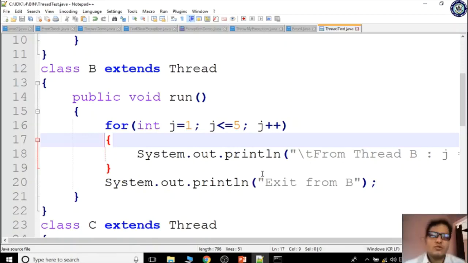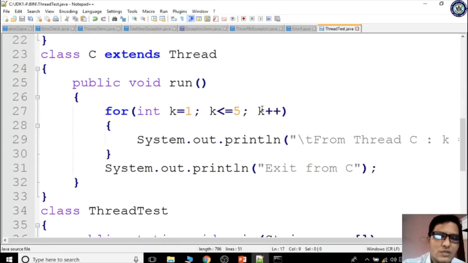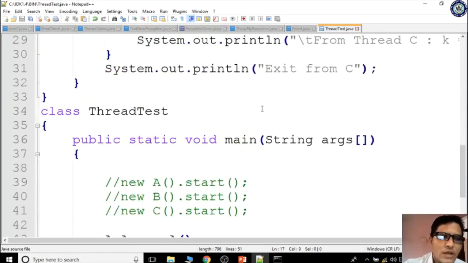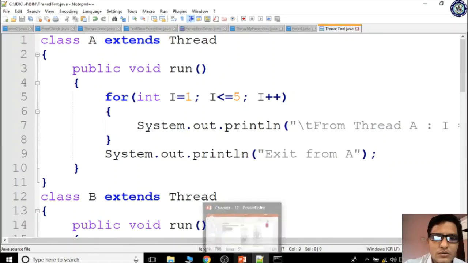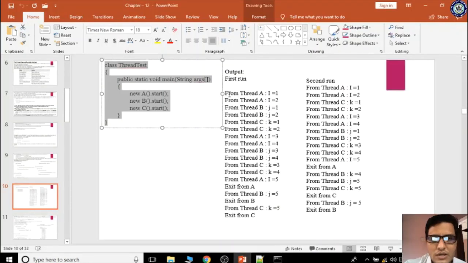Okay, so hope you understand this program. In this program, what we have done: class A, class B, class C are the three different threads. I have started three different threads at the same time, but according to the CPU's convenient time, the operating system sends the threads for execution. Got it? As we know what the dispatcher and dispatch latency are, likewise your threads are executing.